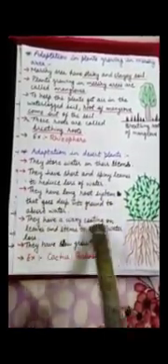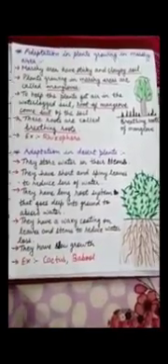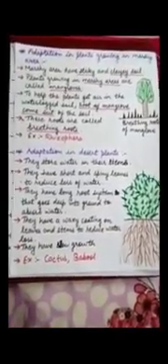So they store water in their stems. They have short and spiny leaves to reduce loss of water. They have a long root system that goes into the ground to absorb water. They have a waxy coating and slow growth. Okay students, we have now discussed adaptation of plants growing in marshy areas and deserts.